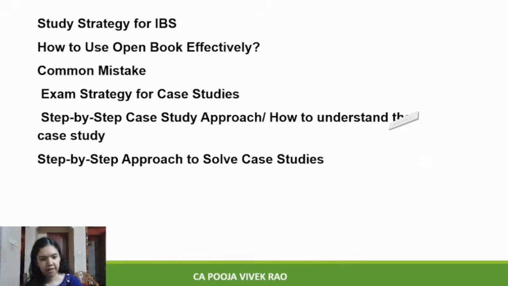Then step number 5, build a justified recommendation. Now combine everything, that is strategic logic, financial impact, compliance requirement and present your answer like, I recommend option so and so because, and then you should continue your answer like this. You should write what is your recommendation and why you are recommending it. And also include the financial implication, operational implication and regulatory compliance. So your answer should reflect complete business thinking.